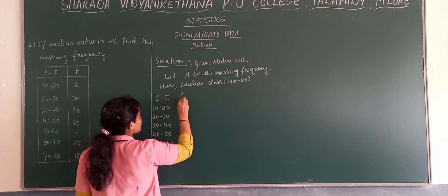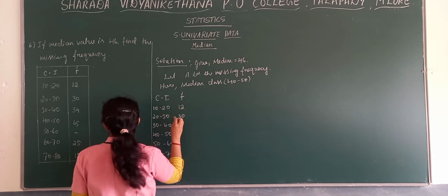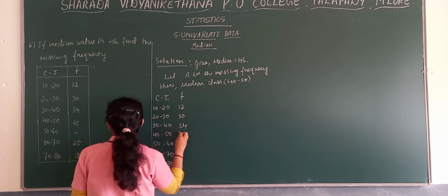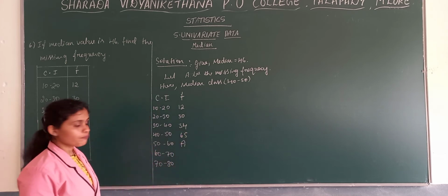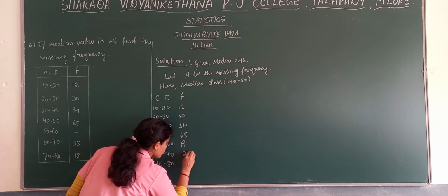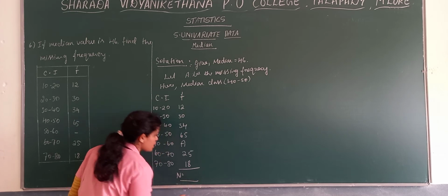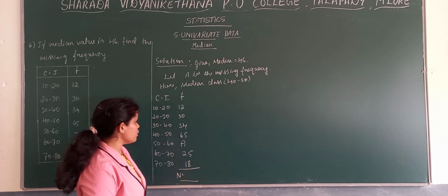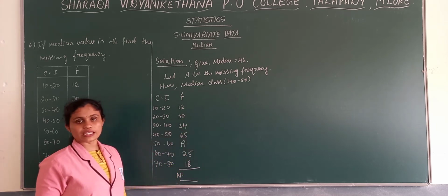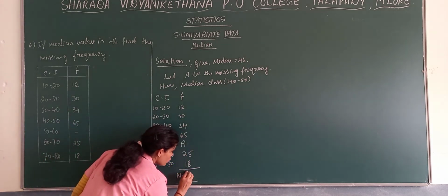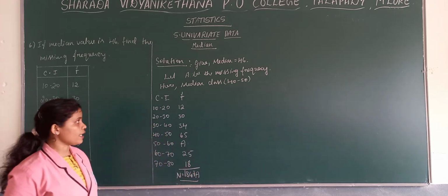Then take the frequencies 12, 30, 34, 65, and missing frequency we take it as A. Then 25 and 8. Now find out the n value. What is your n value? Other than A, if we total other values, we get there 184, plus we write this A. That also we need to add.